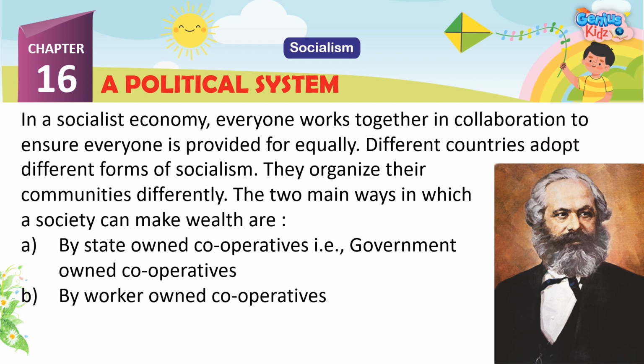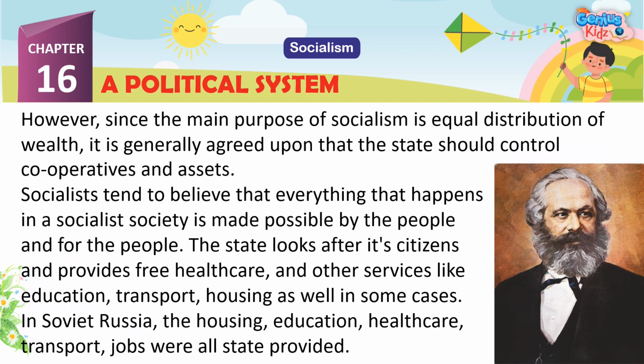In a socialist economy, everyone works together in collaboration to ensure everyone is provided for equally. Different countries adopt different forms of socialism. They organize their communities differently. The two main ways in which a society can make wealth are: A. By state-owned cooperatives, that is, government-owned cooperatives. B. By worker-owned cooperatives. However, since the main purpose of socialism is equal distribution of wealth, it is generally agreed upon that the state should control cooperatives and assets.